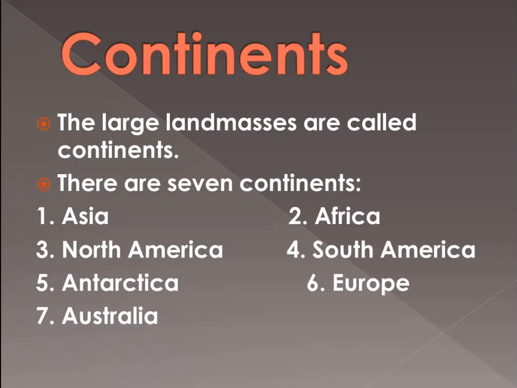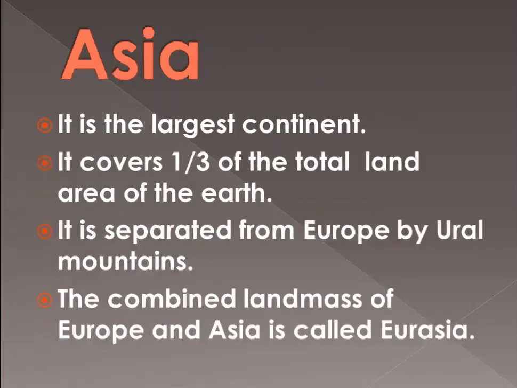So there are 7 continents that refer to the landmass on the earth. Now we will discuss all these continents one by one. Asia. As I told you, it is the largest continent. It covers 1/3 of the total land area of the earth. Means from the total land area of the earth, Asia has a 1/3 part.